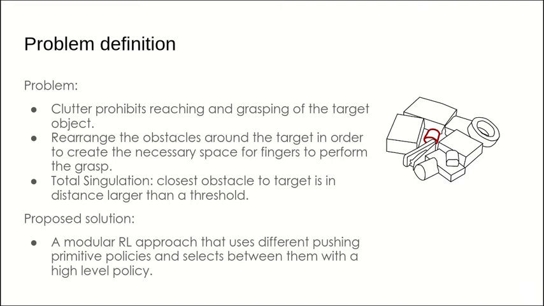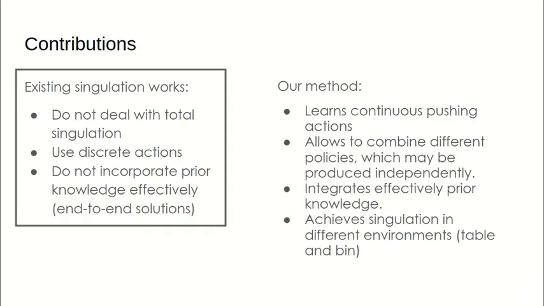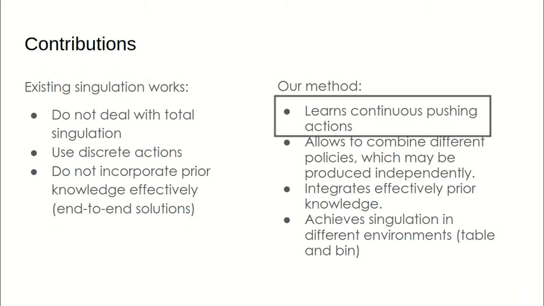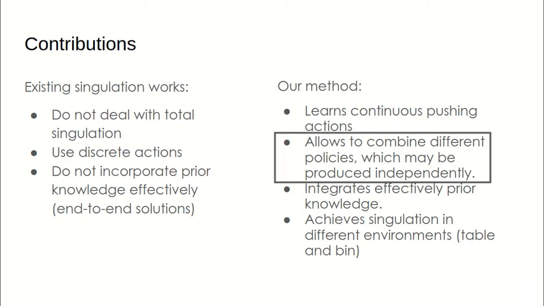Our proposed solution is based on a modular reinforcement approach that uses different pushing primitive policies and selects between them with a high-level policy. The existing literature focuses mostly on partial singulation while using discrete actions and does not incorporate prior knowledge effectively. In this paper we use continuous actions, something which increases the available options for the robot. We also combine different policies that can be produced independently.